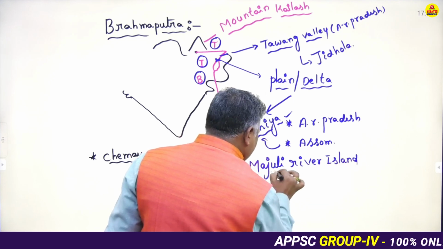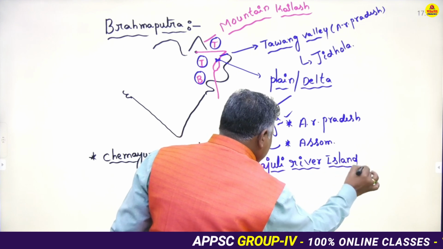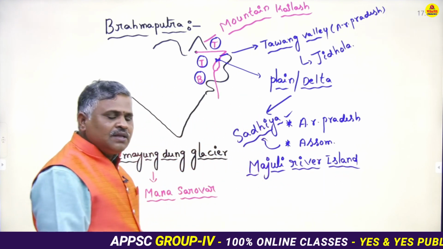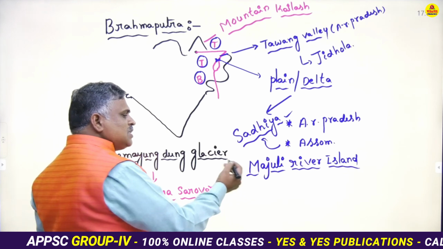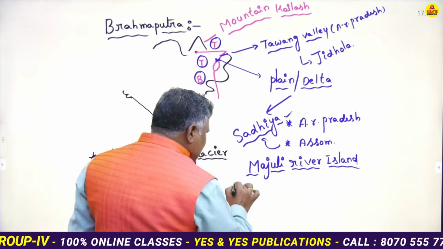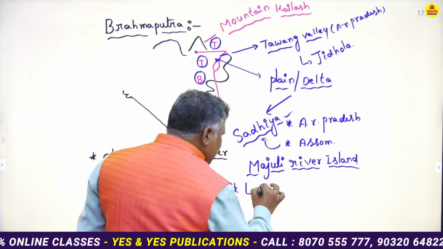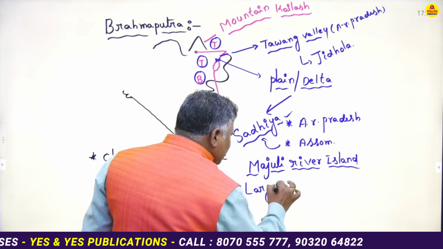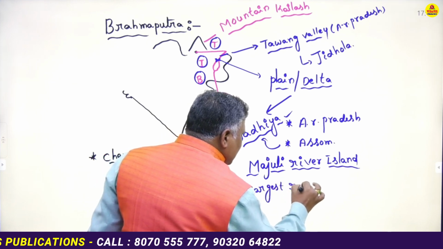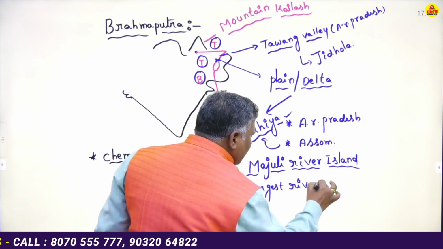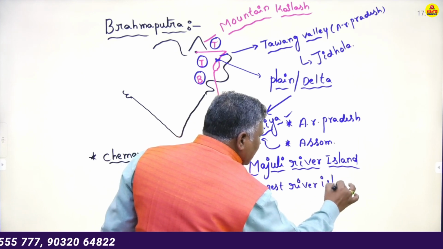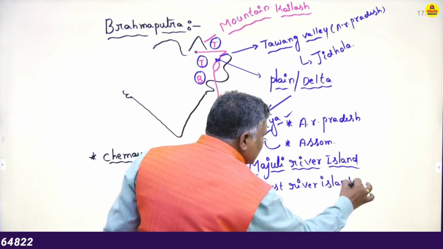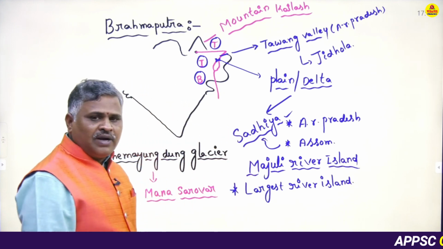Sir, some important points about Majuli River Island. It is the largest river island in the world, sir. Not only in India, it is the largest river island in the world.